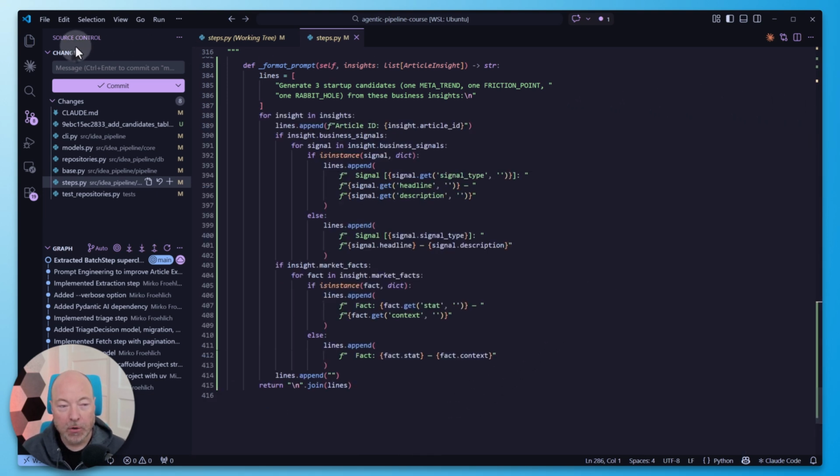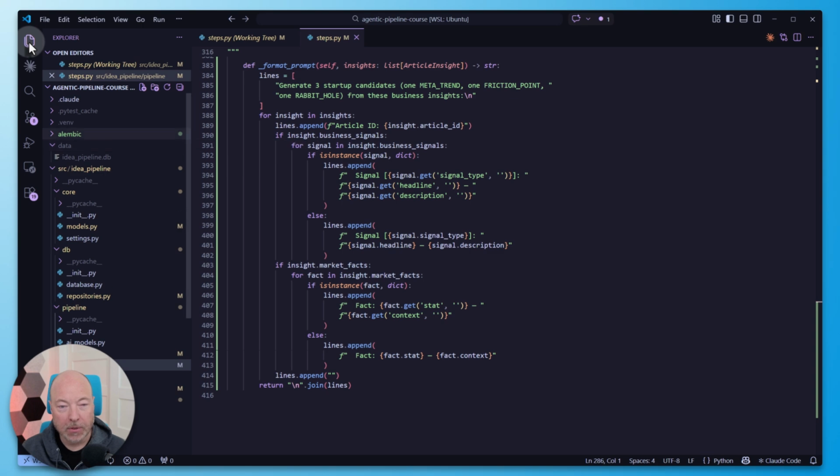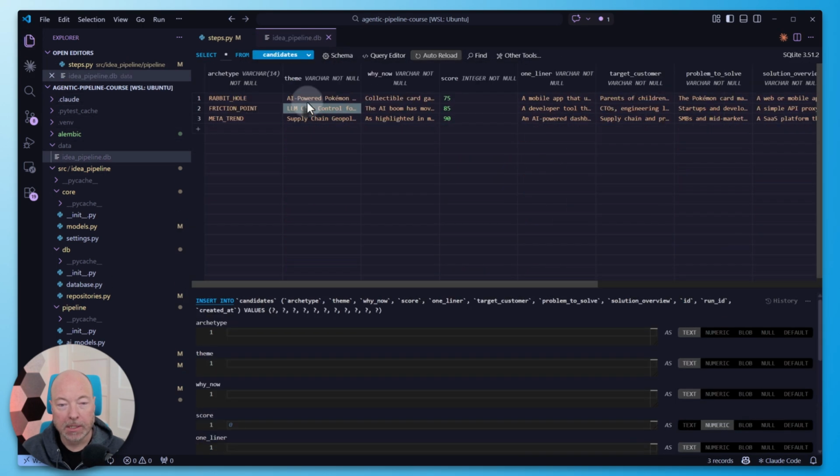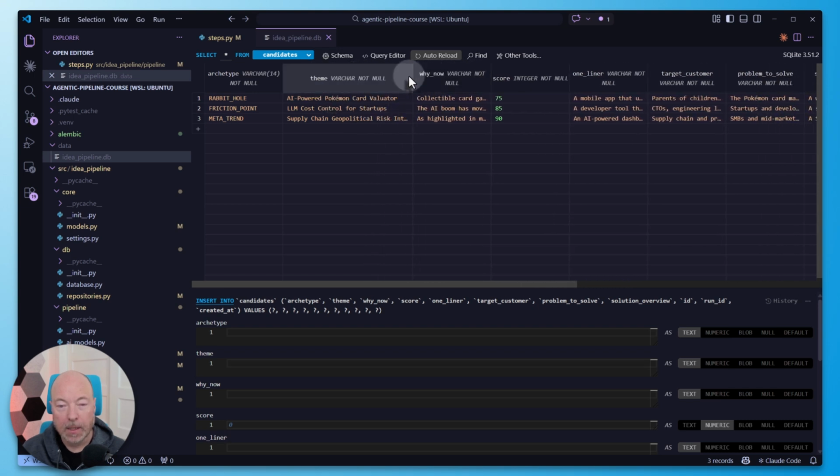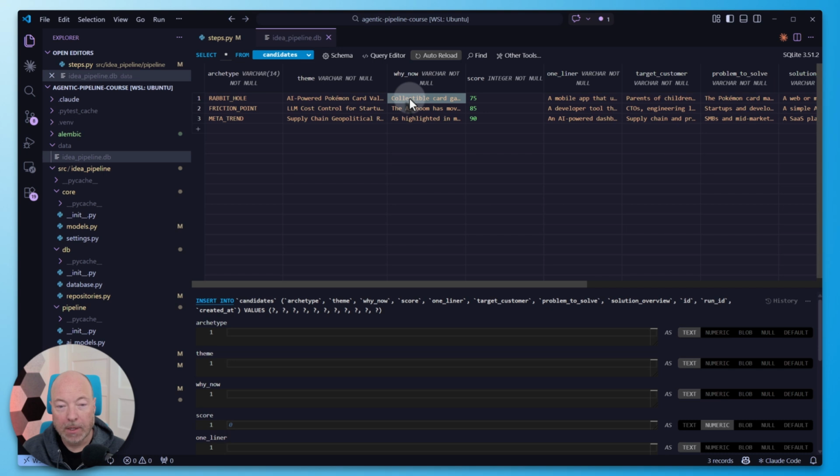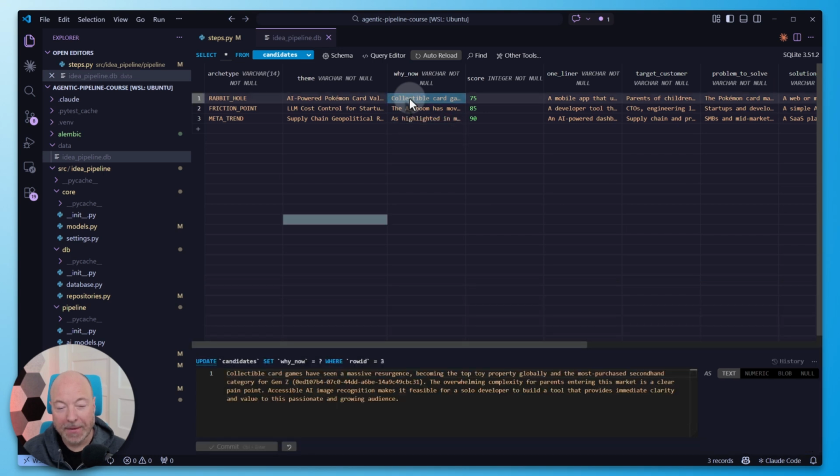Let's take a quick look in the database to see these in a bit more detail. So we'll open up our candidates. Okay, the themes are probably what it printed out on the command line. And then we have why now. So for the Pokemon game, collectible card games have seen a massive resurgence, becoming the top toy property globally and the most purchased secondhand category for Gen Z.